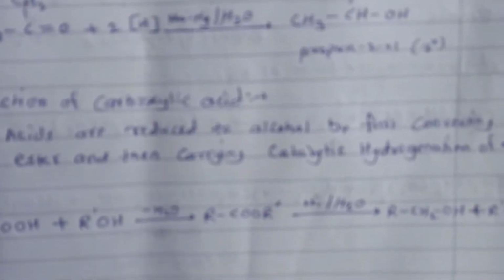The B part of the reaction is reduction of carboxylic acid. Acids are also reduced to alcohol by first converting them into the ester and then carrying out catalytic hydrogenation of the ester to give alcohol.